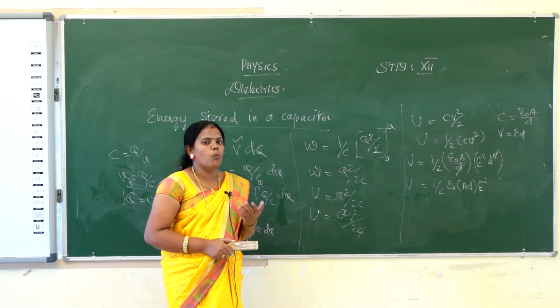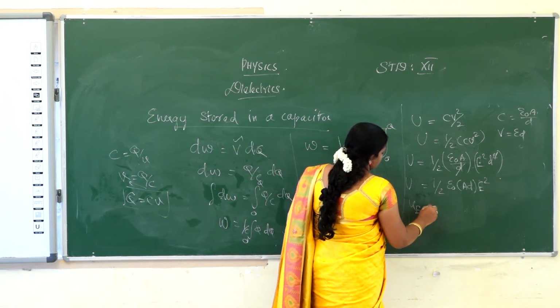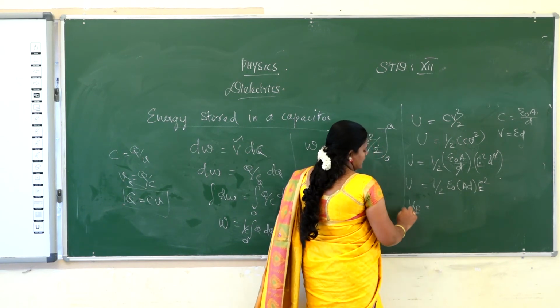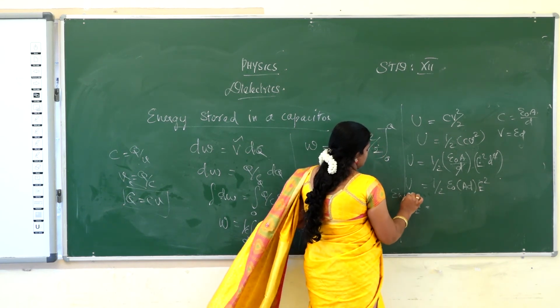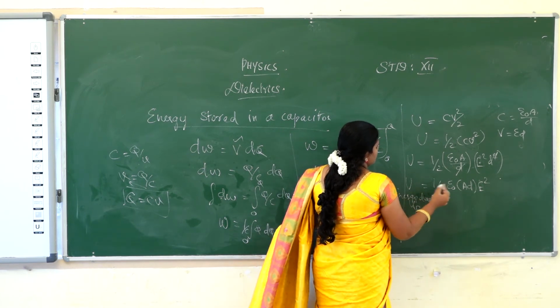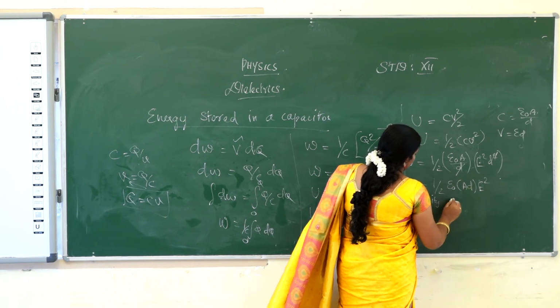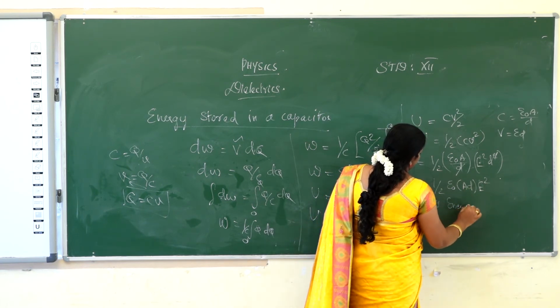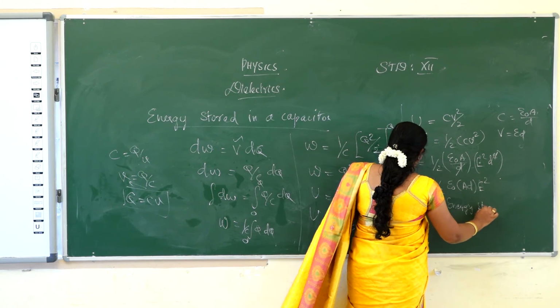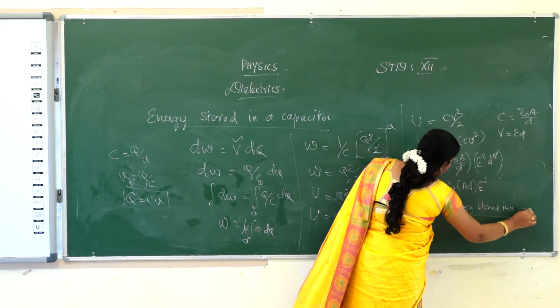So we will find out the volume. Energy density is the energy stored in a capacitor per unit volume.